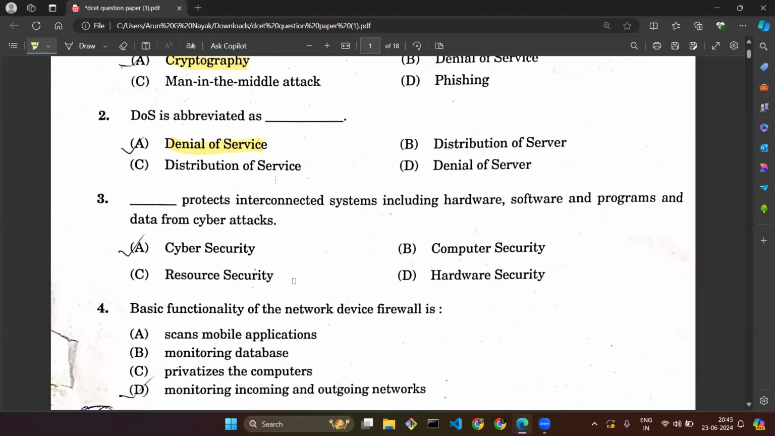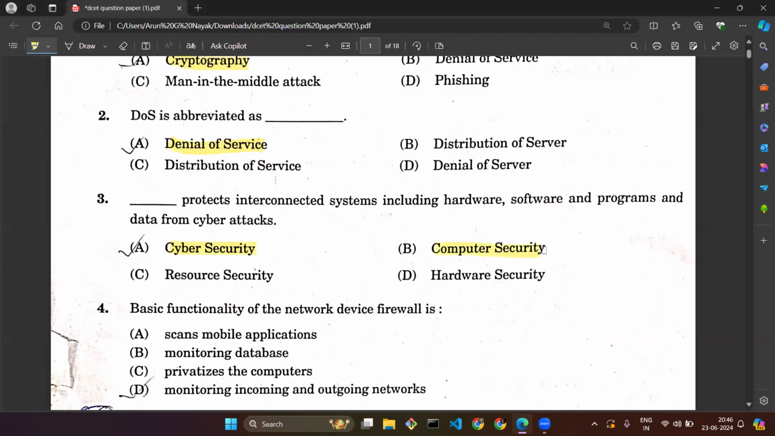Question number three: Dash protects interconnected systems including hardware, software, and programs and data from cyber attack. They are asking what particular concept protects all these hardware, software, and programs. The correct option here is cyber security, option A, the more relevant option. But as per the DCET official website key answers, the correct option can be option B as well.